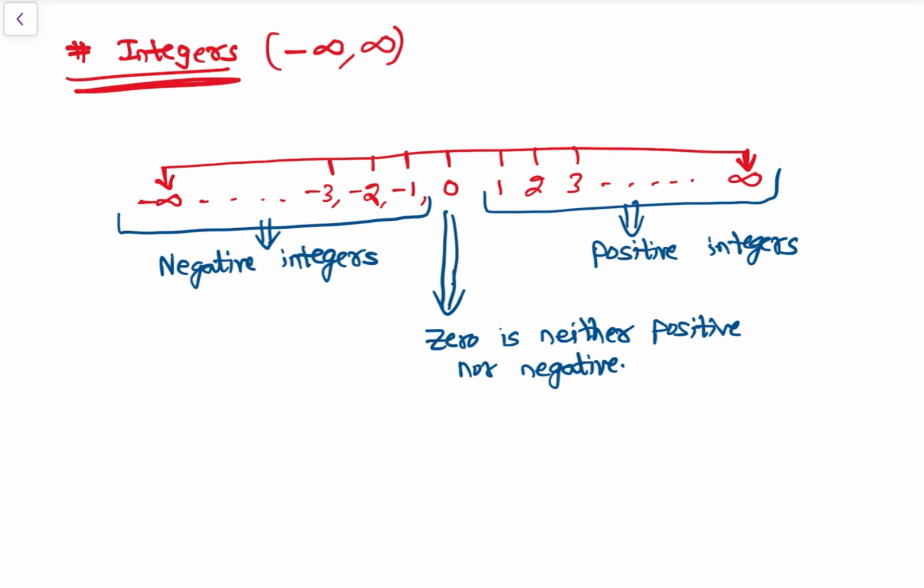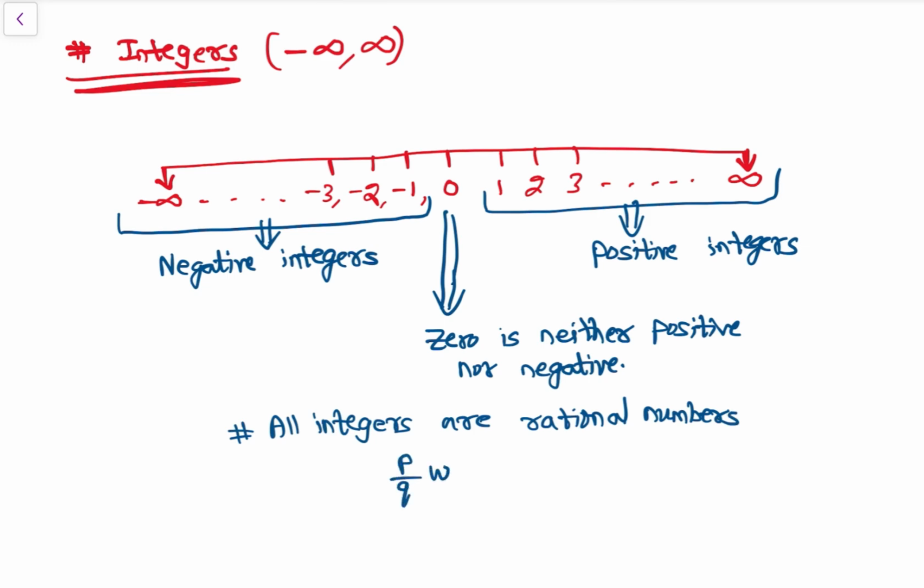Then we know all integers are rational numbers. So let's make it a note. All integers are rational numbers because they can be written in p by q form, where q is equal to 1.